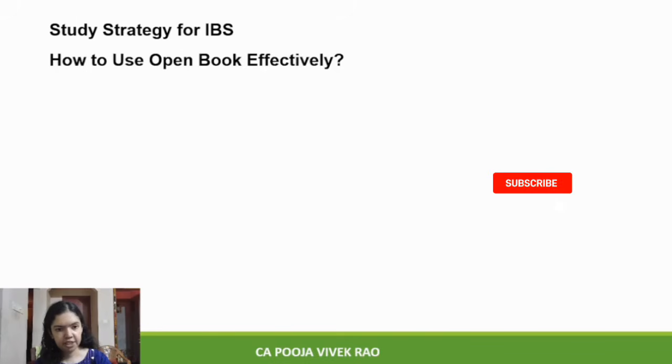The next topic discussed in this webinar was how to use the open book effectively. To use the open book effectively, it is very important that you know the concepts beforehand. You should also be aware of where the topics are located. Otherwise, in the exam hall you will waste time searching for the topics. And even if you find the answers, applying them becomes difficult. Hence, conceptual clarity is a must. Even though this is an open book paper, you must have conceptual clarity of all the topics.